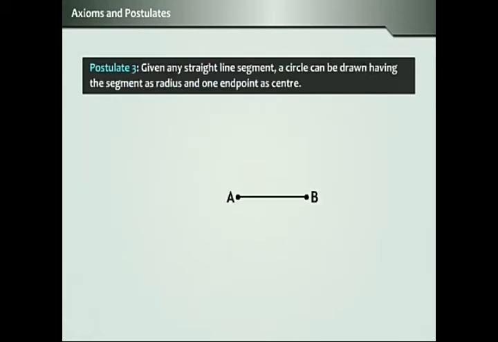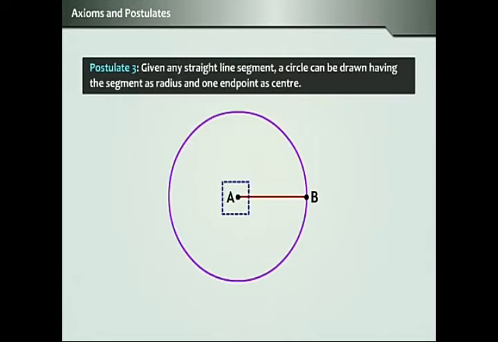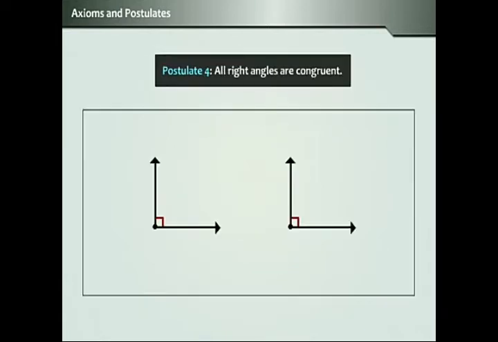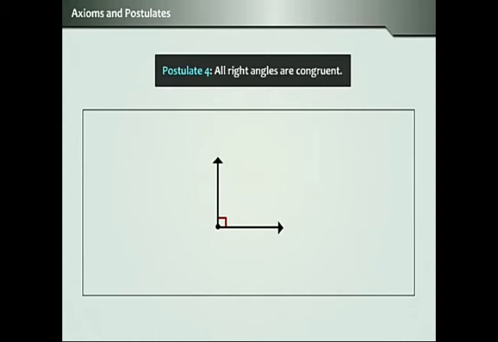Postulate 3. Given any straight line segment, a circle can be drawn having the segment as radius and one endpoint as center. Postulate 4. All right angles are congruent.